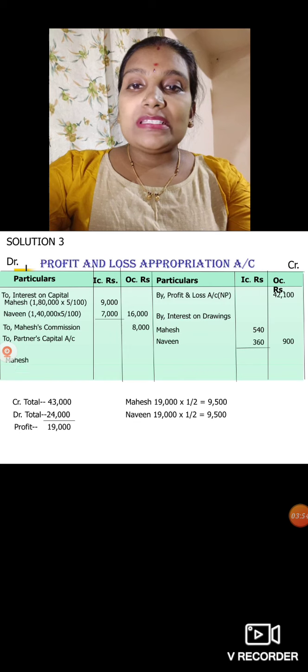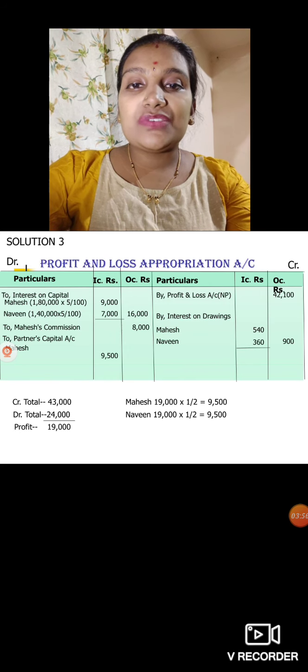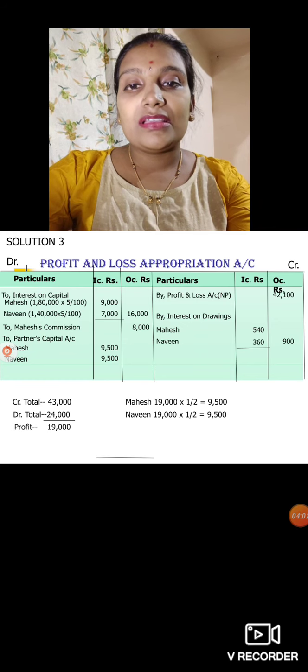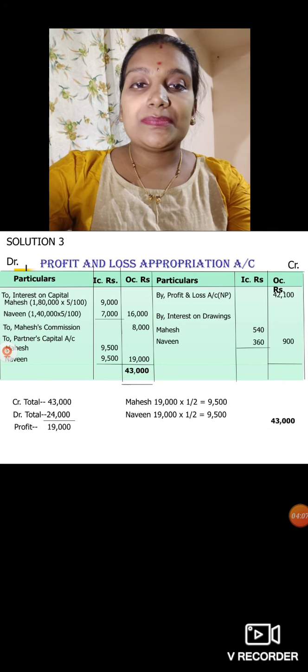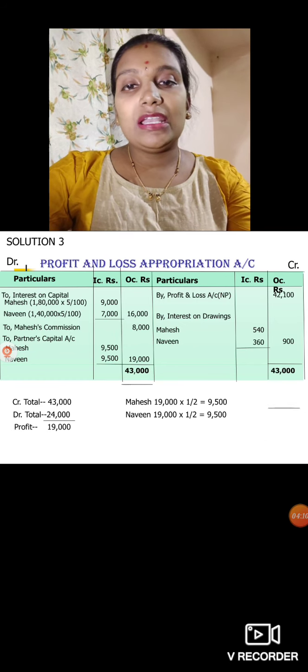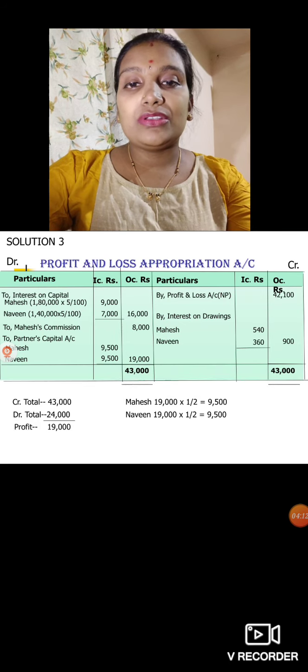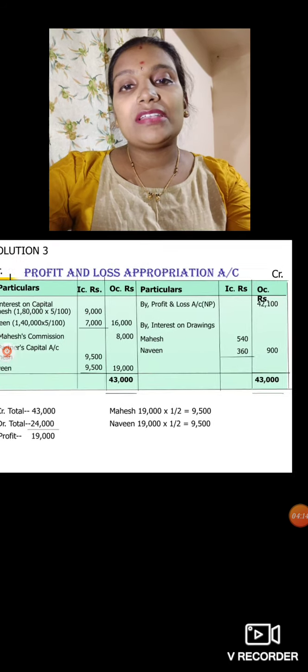Then to partners' capital accounts, Mahesh 9,500 and Naveen 9,500, and total profit 19,000, and on both sides the total you should write 43,000. Above the total a single line, below the total a double line, don't forget it.